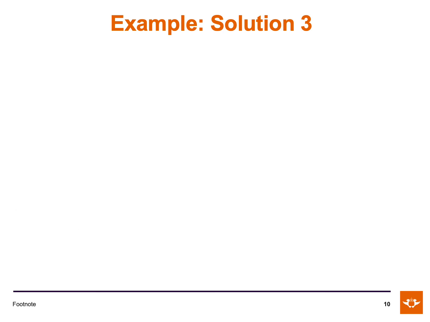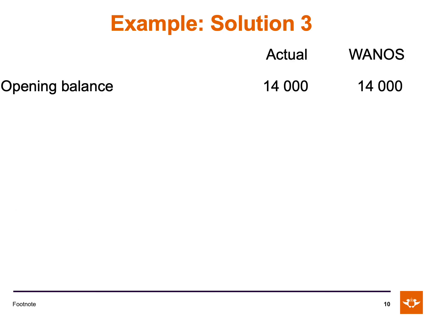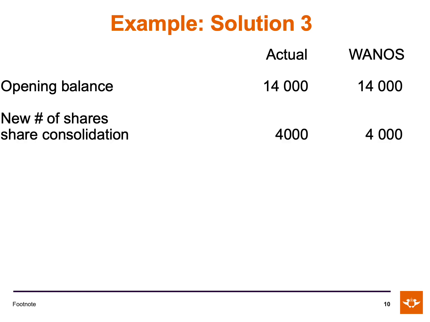The opening balance was 14,000 shares. There was then a share consolidation on the 30th of September. A share consolidation falls within the no change in resources category, so we do not apportion it even though it was issued on the 30th of September. Now in this question, we were not told how the number of shares changed, but we were told how the value of each share changed. When given a question like this, we will follow two easy steps.